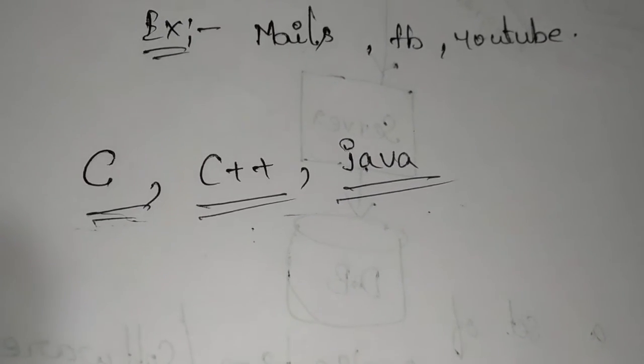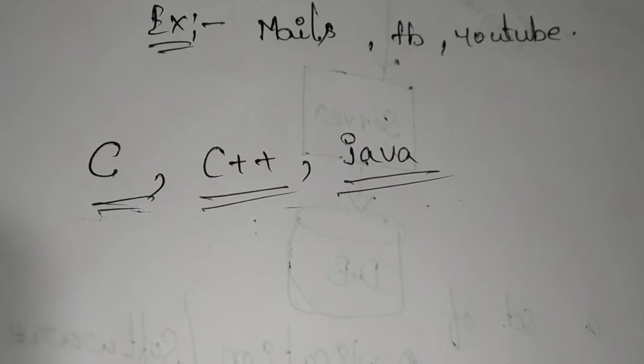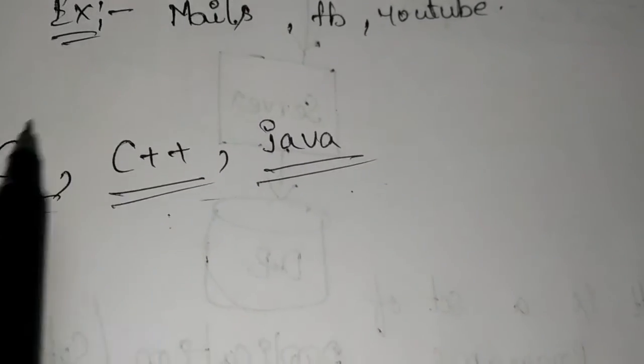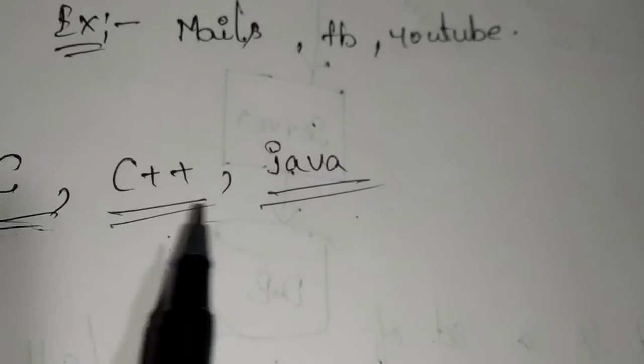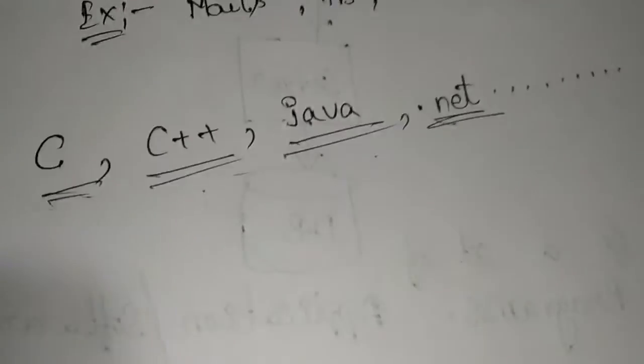If the application is not installed, the program is not going to be executed. So these are standalone applications. This can be explained by a simple example.